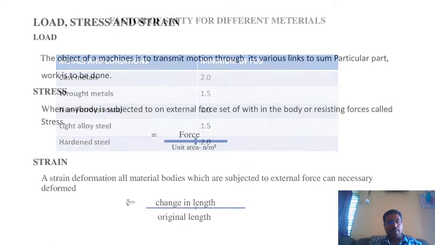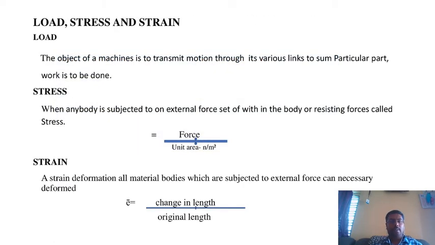Next we go for the topic of load, stress and strain. So what is the load, what is the stress, and what is the strain? We are checking the definitions. So what is the load? The object of a machine is to transmit a motion through its various links to some particular part where work has to be done.